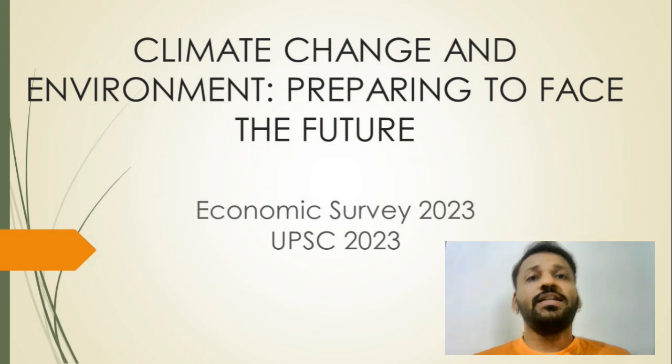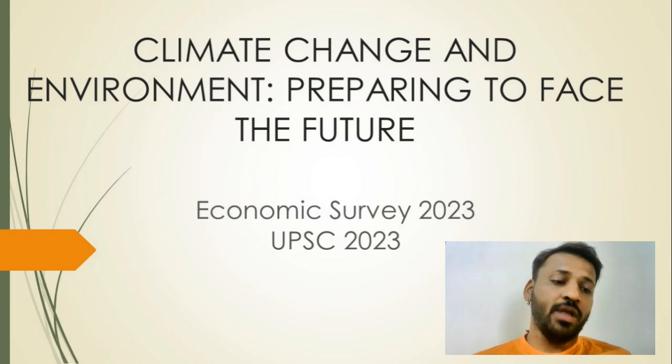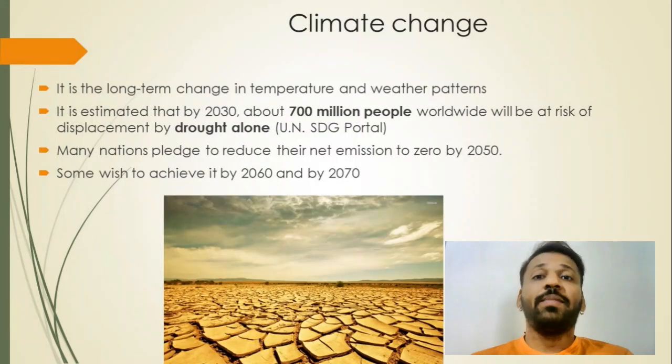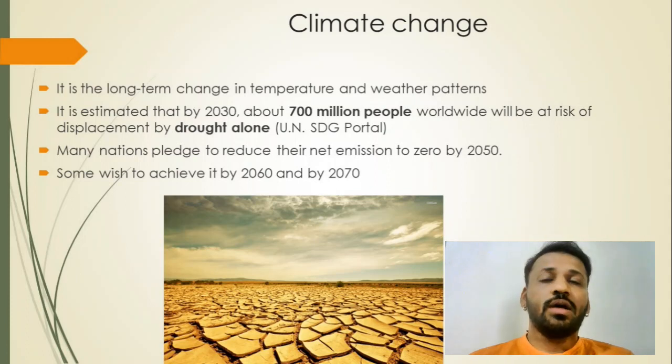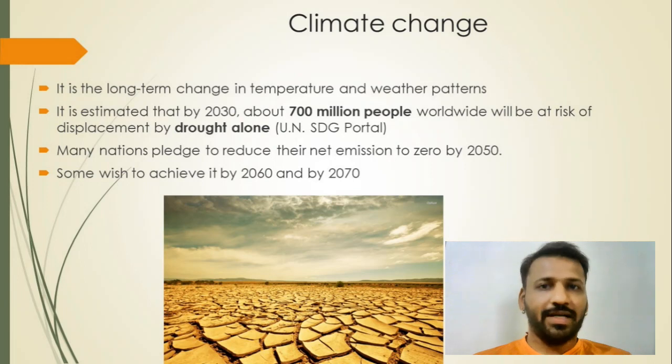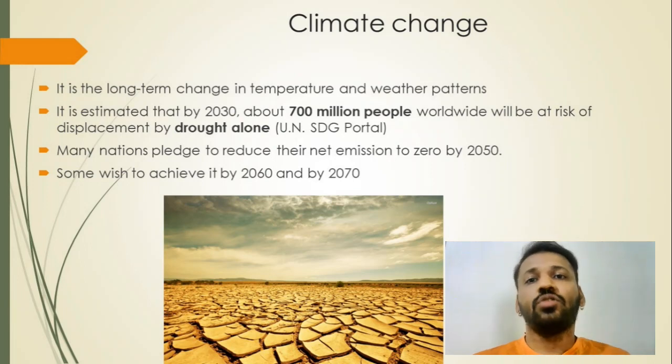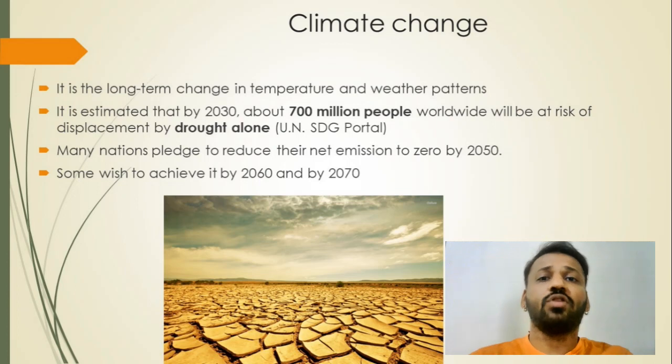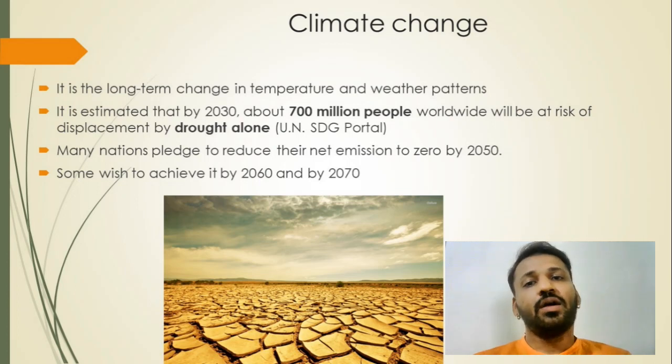So what does the Economic Survey say about climate change? First, how it defines climate change and how it approaches it from India's point of view. Climate change is nothing but a long-term change in the temperature and weather pattern of a climate. The Economic Survey says that by 2030, about 700 million people, or 70 crore people, worldwide will be at risk of drought. It is giving the reference of the United Nations Sustainable Development Goals portal.